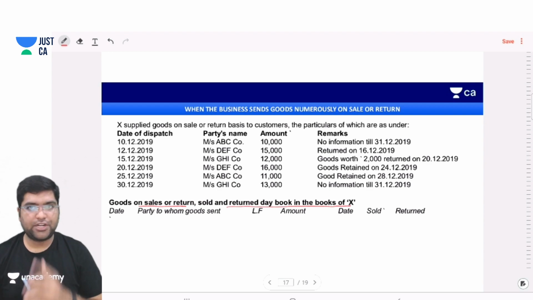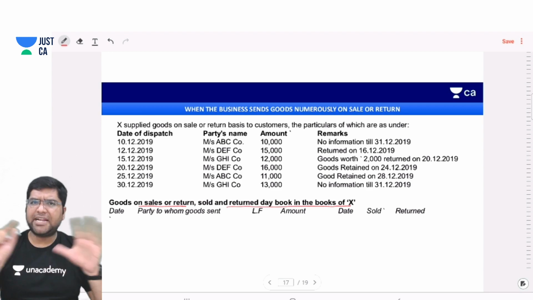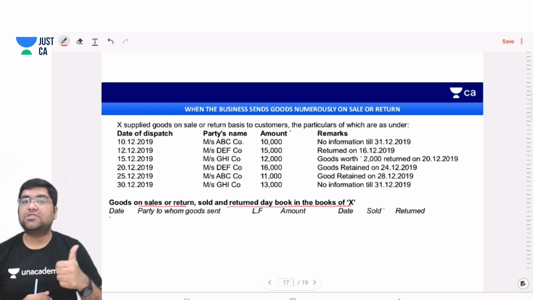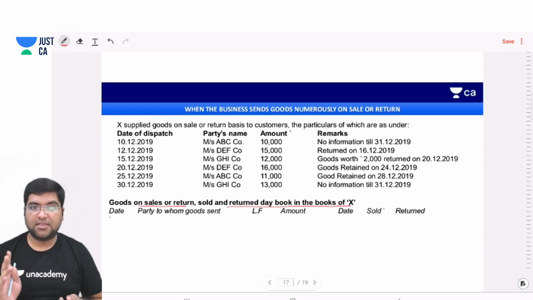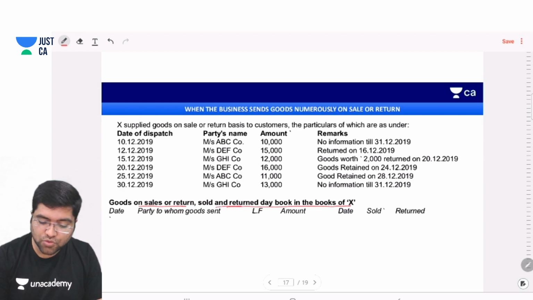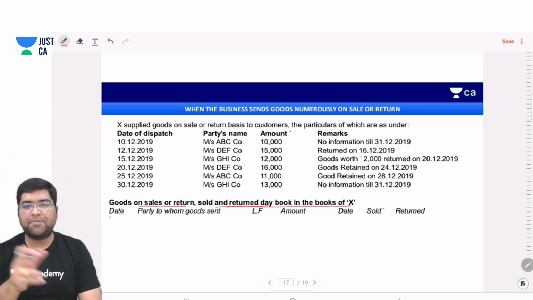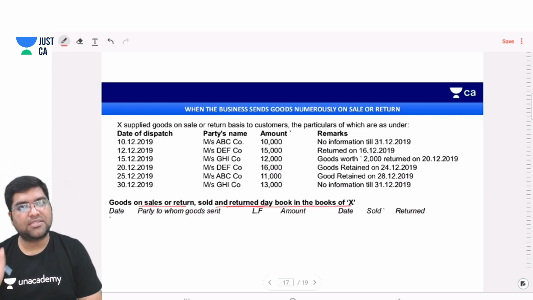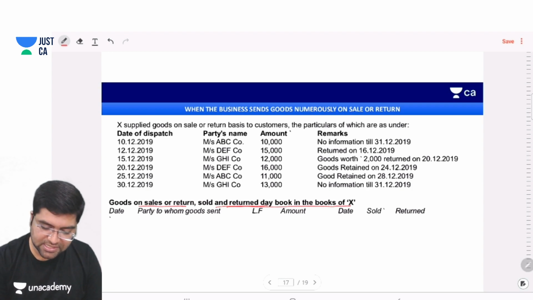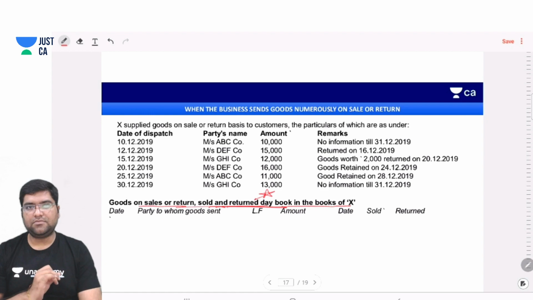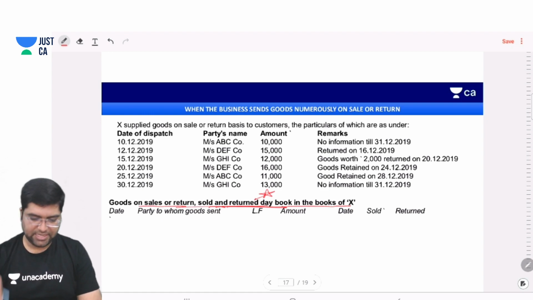Again, important question. Numerously, many times. Again, the institute will not tell whether the goods are sold numerously or frequently. If this journal book has to be prepared, the institute will ask, prepare this book. That means it is asking you the question on numerously. Yes, this day book is your hint.